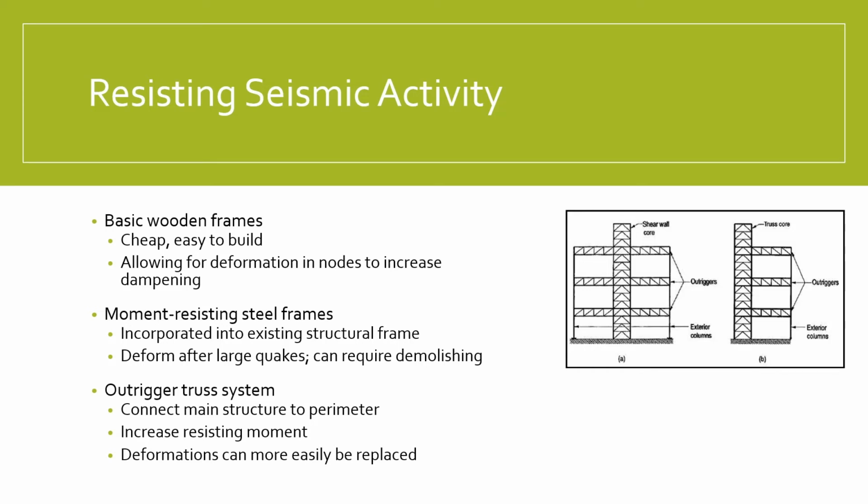One way of increasing moment resistance in larger structures comes from an outrigger truss system, which connects the braced frames of the core to the perimeter of the building. This helps to reduce the total moment that the members experience, lowering the overall stress on the building. Large tremors will still cause deformations, but these can be planned into the design, allowing for specific members to receive the majority of the damage as well as being easily replaceable. The picture on the right shows how an outrigger looks in a design view.